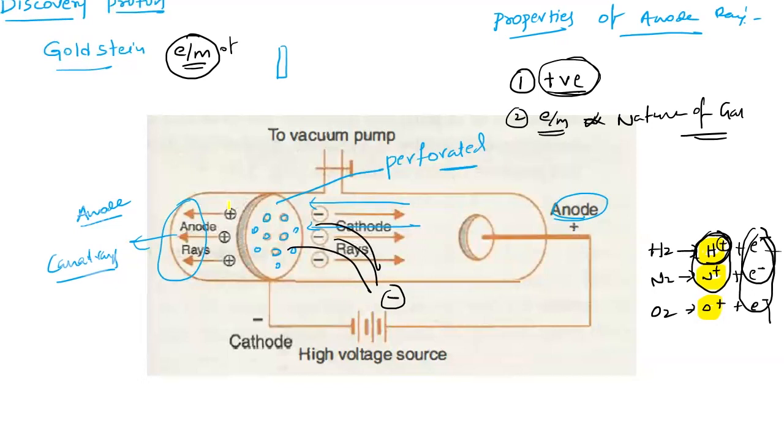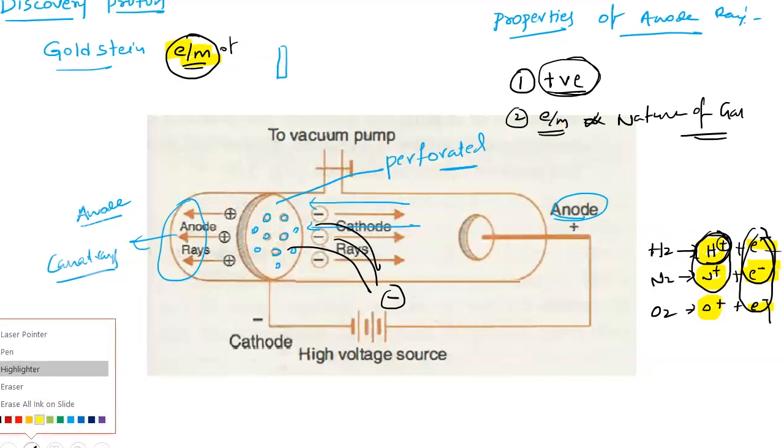Do you all understand? Why do the cathode rays possess the same e/m ratio for all gases? Whatever gas you take, all gases can produce electrons. That is why they possess the same specific charge. Whereas the protons are different from gas to gas. That is why they differ. So these are the major properties of the proton.